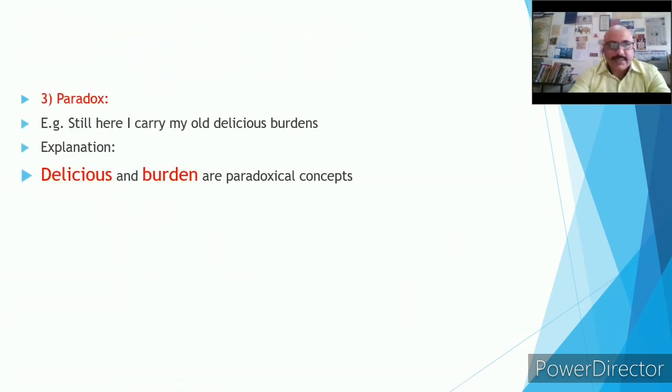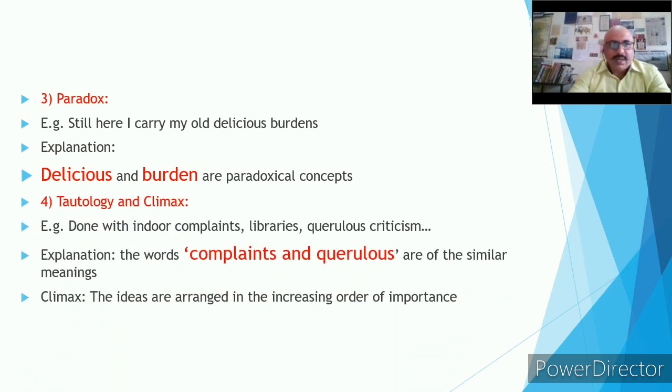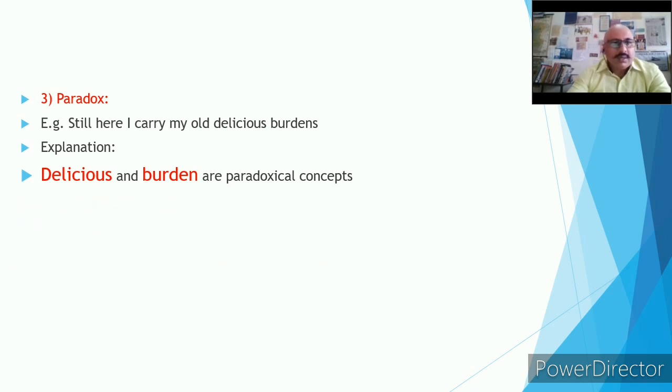Let's proceed. So the next prominent device here is paradox. For example, still here I carry my old delicious burdens. So burdens can never be delicious. So delicious and burden are paradoxical concepts. Delicious food we say, delicious desserts we say, we never say delicious burden. So these two paradoxical concepts have been brought together by the poet into the poetic line. So that's why the device is paradox.